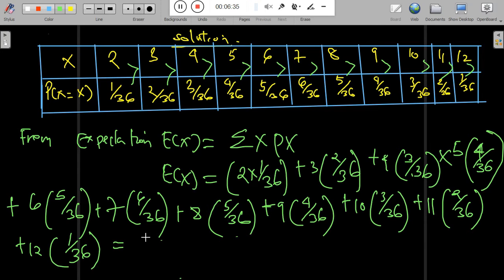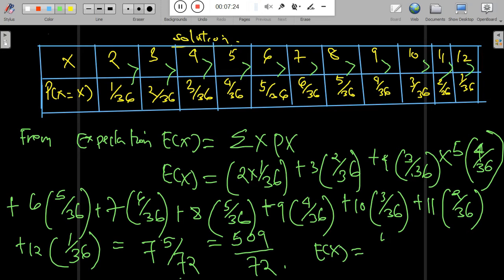So the expected mean, when we take the summation and put it in a proper fraction, from a complex to a simple fraction, will give 409 over 72. So the expectation of x, the mean value of x, will be equal to 509 over 72.